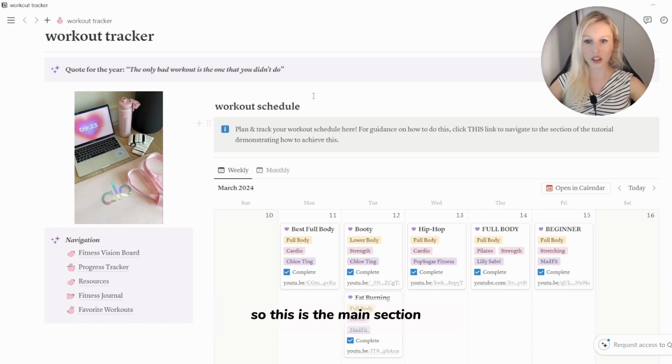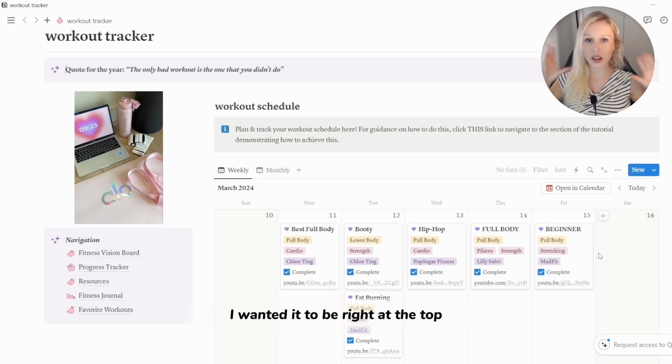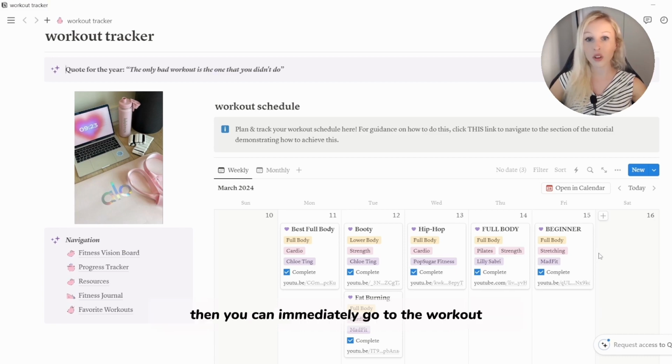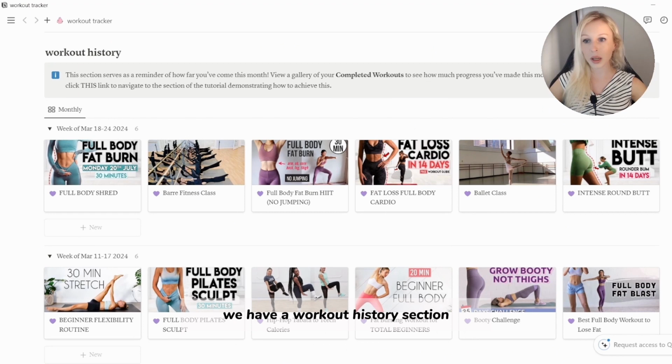So this is the main section, which is the workout schedule. I wanted it to be right at the top so that you can see it immediately. So if you're on your phone, then you can immediately go to the workout, click on it, and do it. And then down here, we have a workout history section where you can see all the different workouts that you've completed this month. And the main reason that I've done this is because I feel like it's very motivating to see how much you've completed.